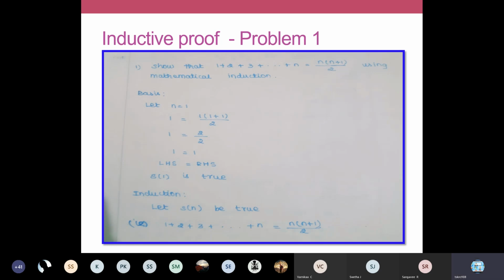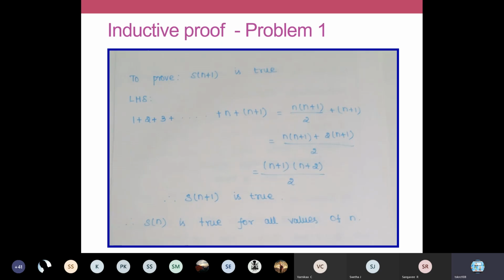In the induction step, we have 2 steps. We have to assume that S of n is true and we have to prove that S of n plus 1 is true. So write the statement: let S of n be true. That will be your assumption. So you assume that 1 plus 2 plus 3 up to n is equal to n into n plus 1 by 2. We assume that the given statement is true.